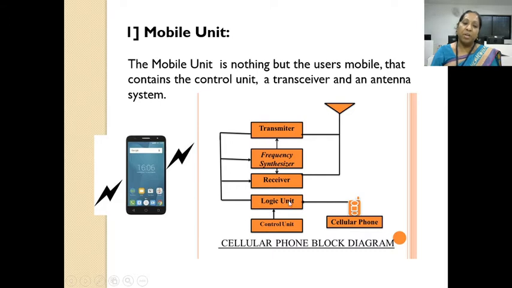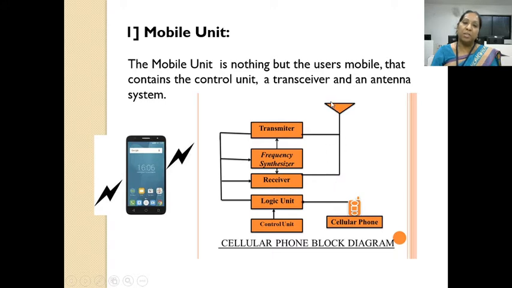The logic unit provides the processing of the mobile unit. A transceiver consists of a transmitter and a receiver. The transmitter transmits the data, and the receiver receives the data with the help of the antenna system.